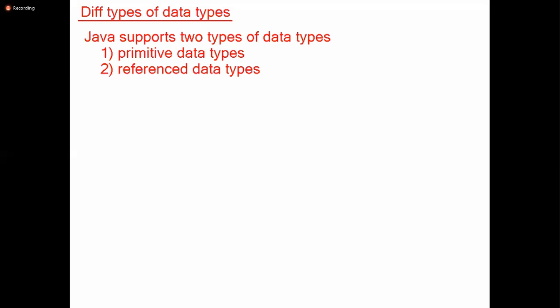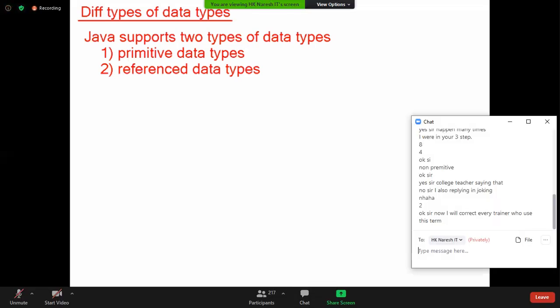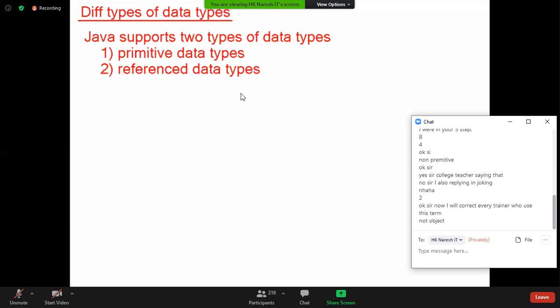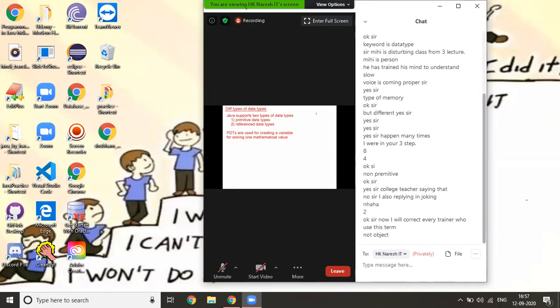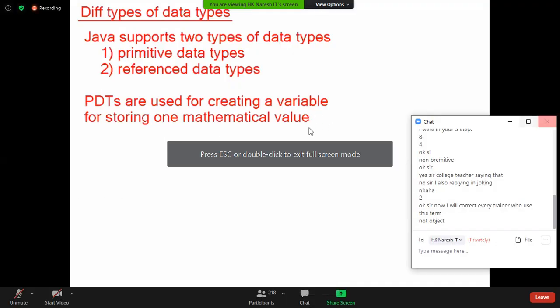Java supports two types of data types: primitive data types and reference data types. Come on, tell me, primitive data types are meant for creating what? Variable or object? Come on, guess. Primitive data types are used for creating a variable for storing one mathematical value.